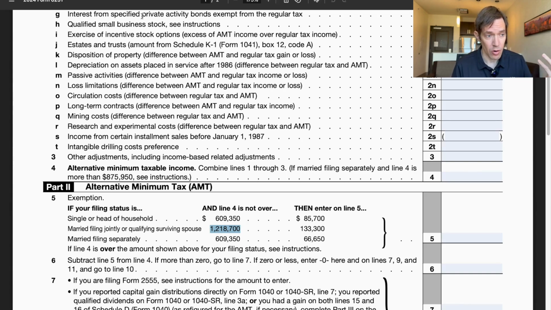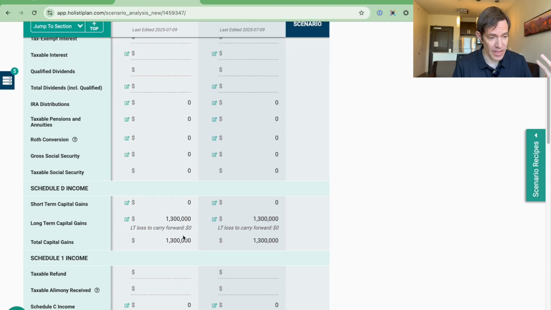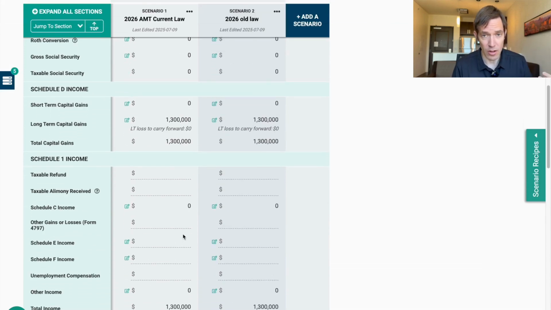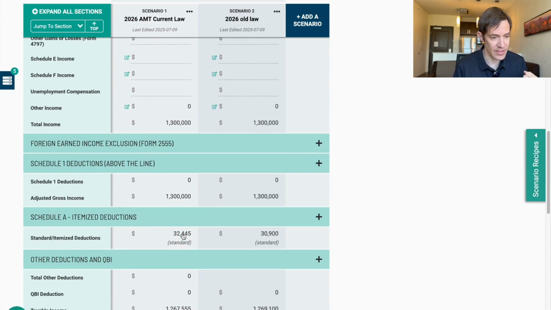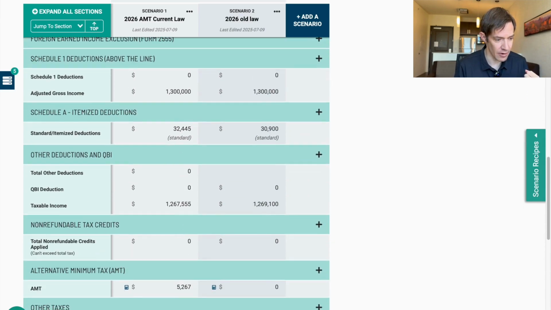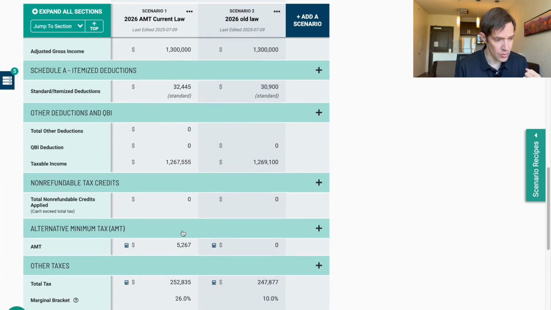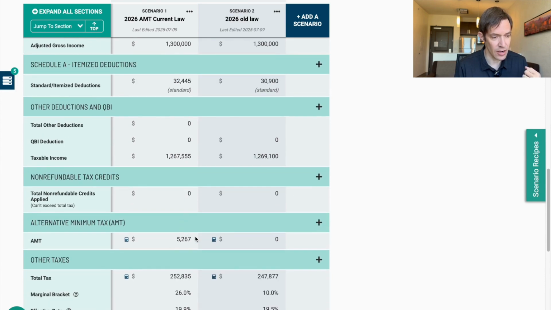So our amount of capital gains income is well over that threshold. So we're going to see way more exemption phase out, and that's what's happening here. So if I scroll down to the AMT section, you can see under the new law, this particular client is getting hit with $5,000 of AMT, whereas under the old law, they weren't going to be hit with AMT.